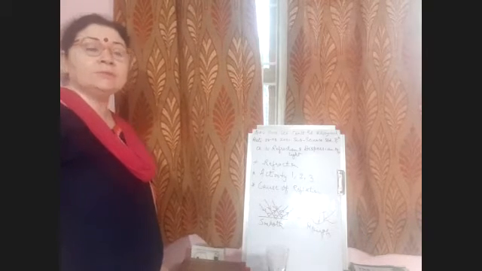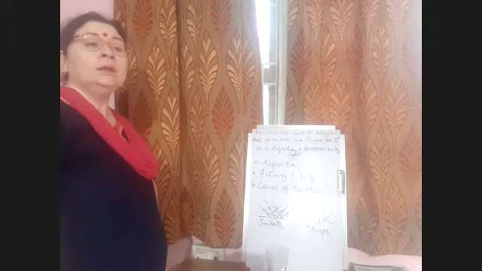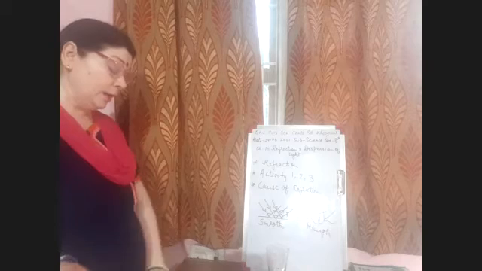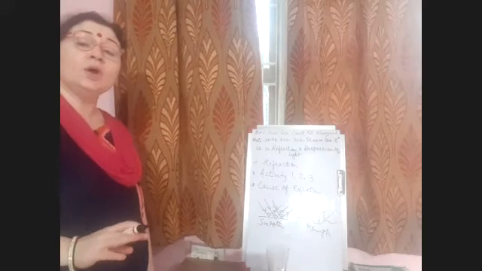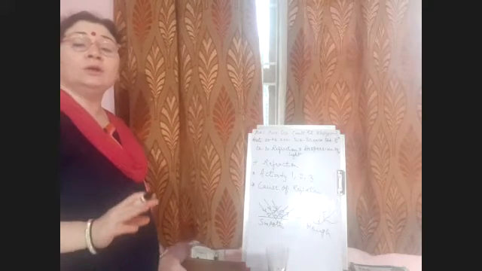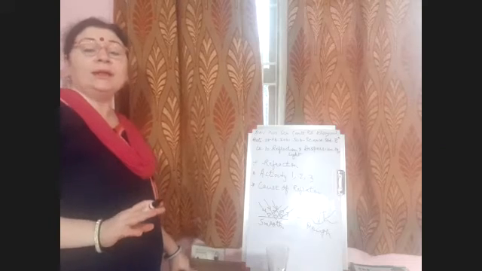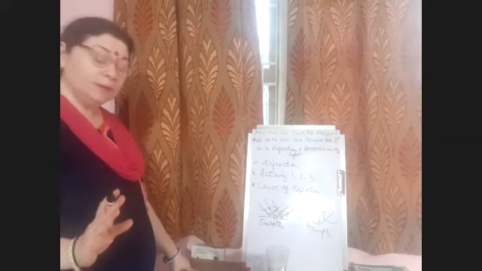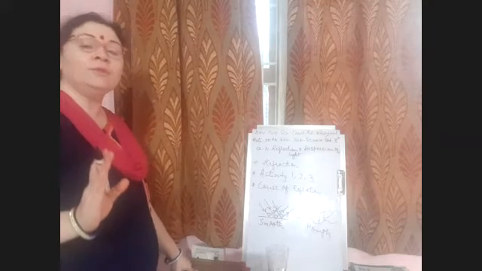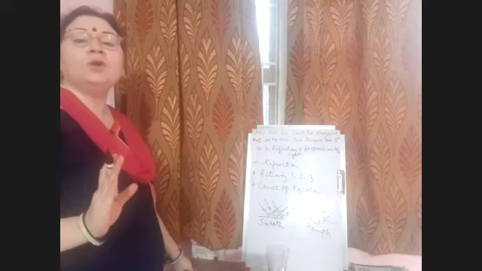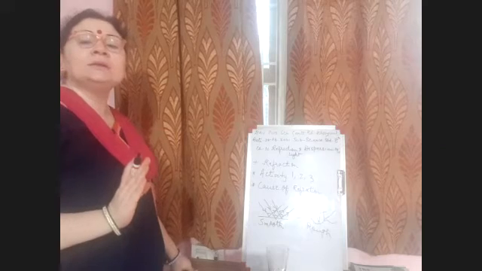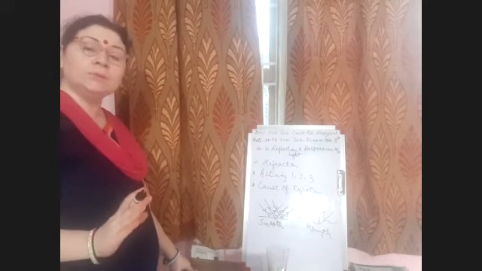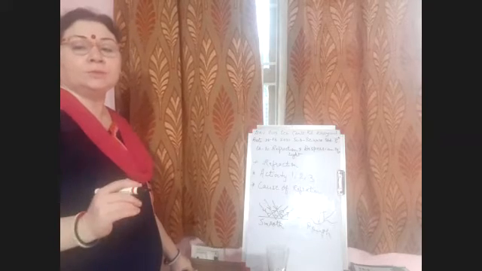Now, children, what is this denser medium and what is a rarer medium? In the sense of light rays, optically denser media are those media where the speed of light is lower. Where the speed of light is lower, that is a denser medium. And rarer media are those media where the speed of light is higher.